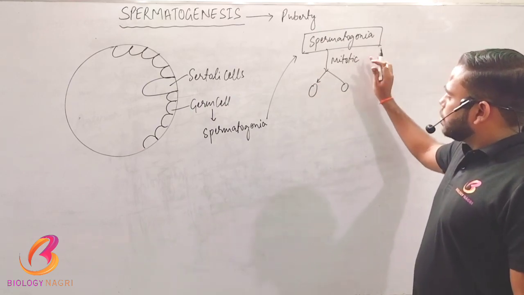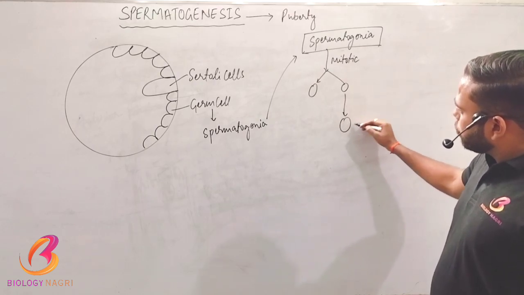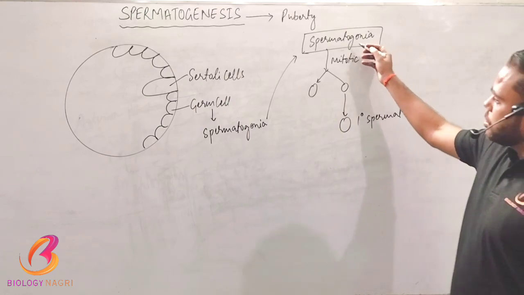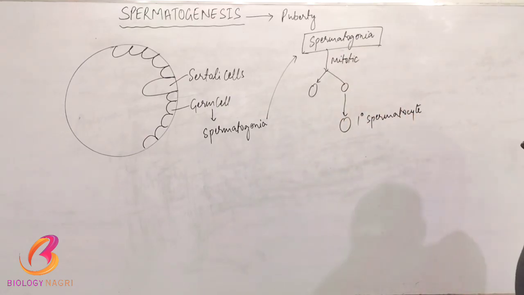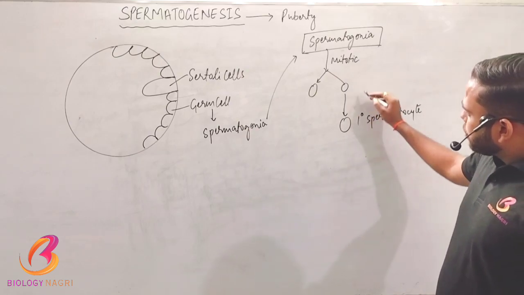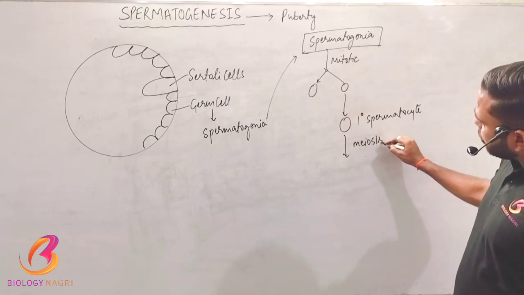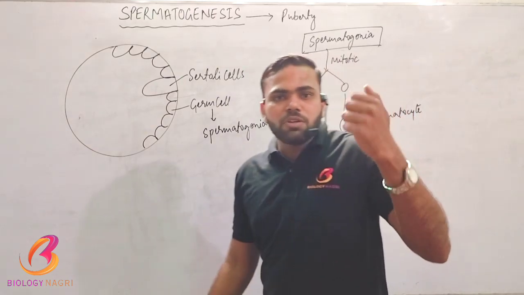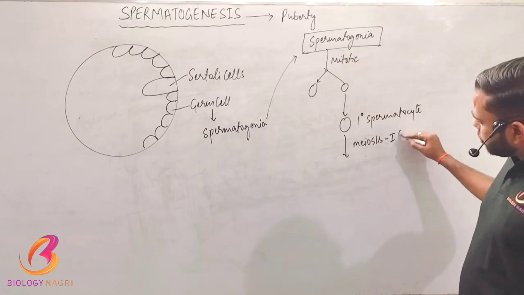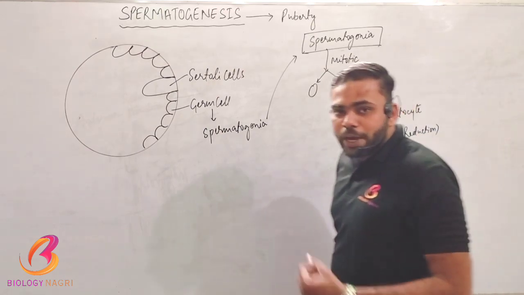Some of these spermatogonia convert after differentiation into primary spermatocytes. These were the spermatogonia, and some of them after differentiation reach the stage of primary spermatocyte. Further, this primary spermatocyte goes through meiosis first, and we know that meiosis completes in two stages: meiosis first and meiosis second. Here meiosis first is going to happen, and meiosis first is basically the reductional division. It means there will be a reduction in the ploidy level.